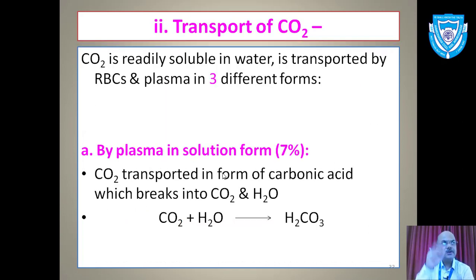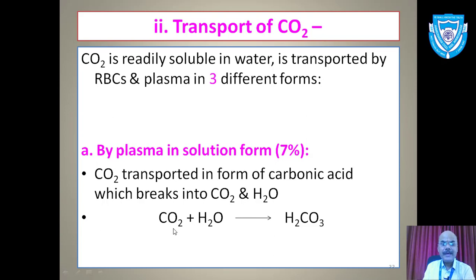Remember, this is transport of oxygen. Next, transport of carbon dioxide will take place in a form soluble in water, and this will be transported in three different ways. No doubt it will be carried with the help of RBC, but we'll have 3 different ways. One by one we'll discuss the 3 different ways of transport of carbon dioxide from the cell up to the lungs. Number 1, it is in the form of plasma solution. 7% of carbon dioxide will be carried dissolved in plasma, in the form of carbonic acid, which will break into carbon dioxide and water at the level of the lungs.